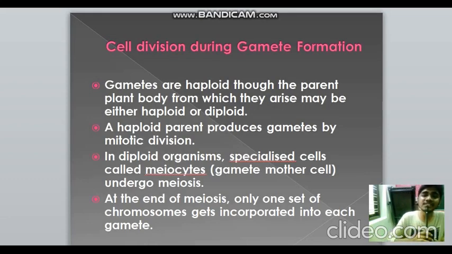So what is the cell division that has to occur during gamete formation? We all know that gametes are haploid. So from diploid, how can they be produced? Some kind of cell division has to occur, right? The body from which they arise may be haploid or diploid, but gametes are always haploid. If the parent is itself haploid, it cannot undergo reduction division, so it will undergo mitosis. But in a diploid organism, there are specific cells known as meiocytes, also known as gamete mother cells, which undergo meiosis to produce gametes. Those gametes fuse together and form a new organism.